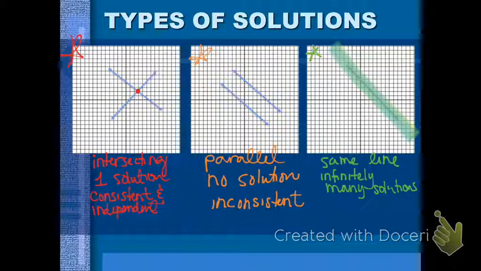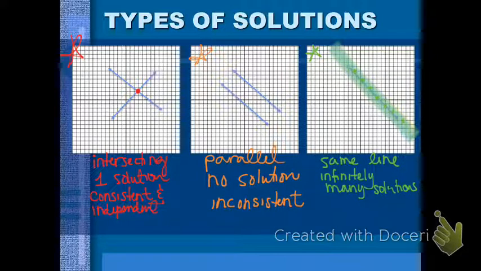Earlier in the year, you might recall that we said that sometimes the solution was all real numbers. This is not all real numbers because even though there's an infinite number of solutions along this line, like here's a point, here's a point, here's a point, all of these are points along that line, there's also points like over here or over here that are not solutions. So not every point is a solution, but there are still an infinite number of solutions.